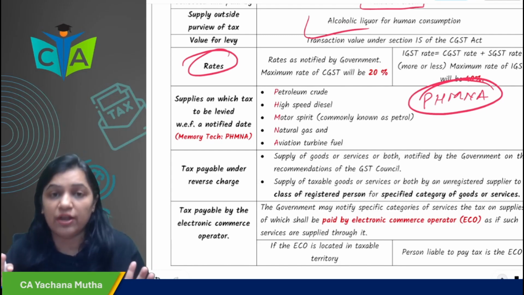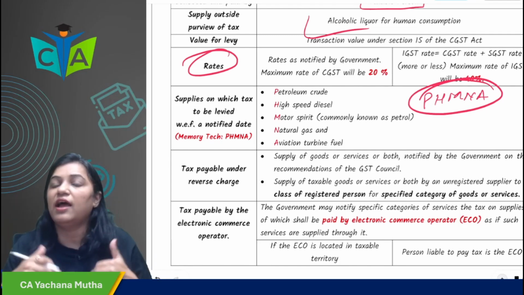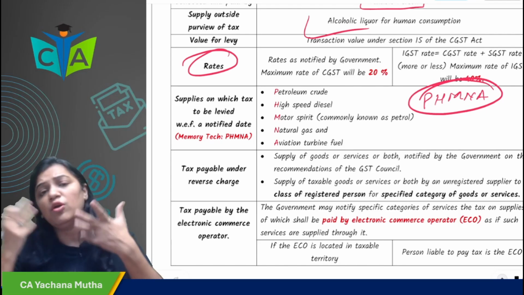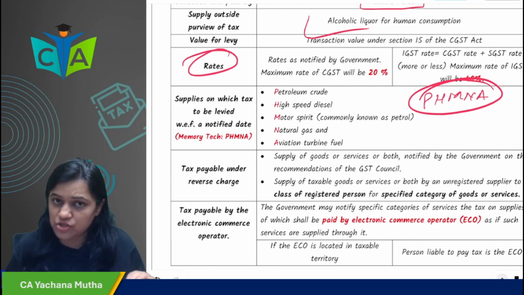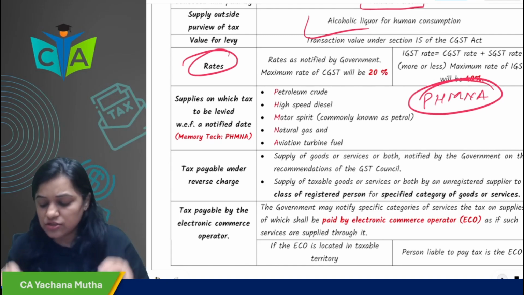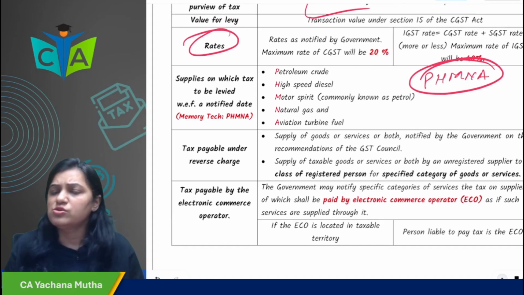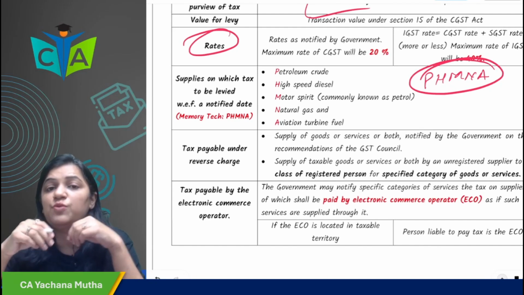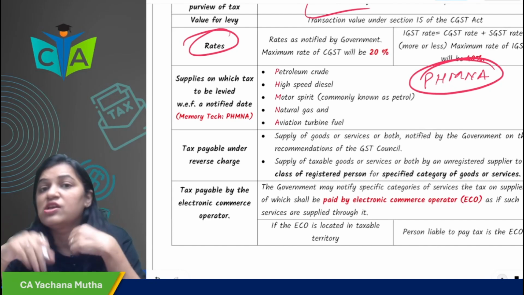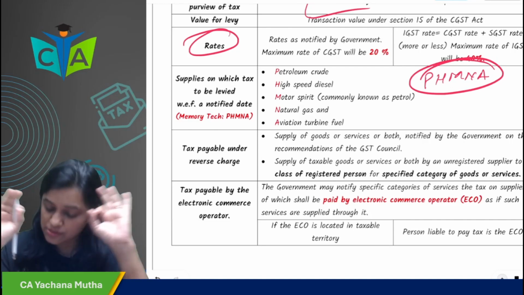Today GST is not levied on this, but at a future date government will assess and government will tell from which date, from a notified date. So these products currently are not subjected to GST. On these products GST will be levied from a notified date. Okay, so now what tax is levied right now? We have studied in chapter number 1: on its production and manufacture, central excise, on its sale, VAT or CST as the case may be.